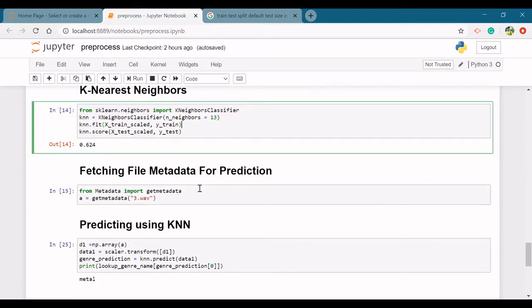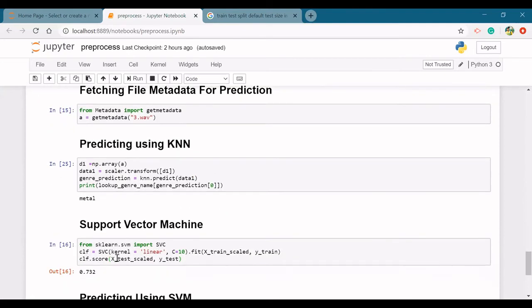Then we have tried a sample data file and loaded this audio file in our pre-processed notebook. We have predicted its class using the KNN, and we have got metal as its class. Then we have also predicted the class of the sample audio file that we have loaded using SVM.